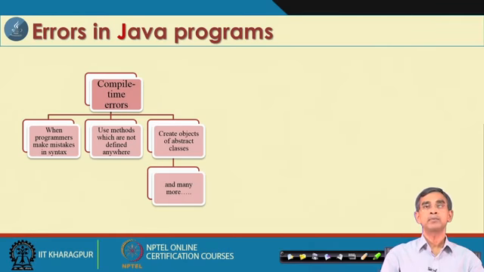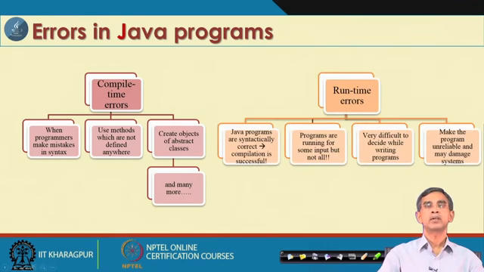On the other hand, the more concerning, more headache are the runtime errors. This is very difficult, because the Java program is written successfully and its compilation is successful, but while running, it does not give the correct output, or there is abrupt termination, or there may be causes which damage some files stored in a database.